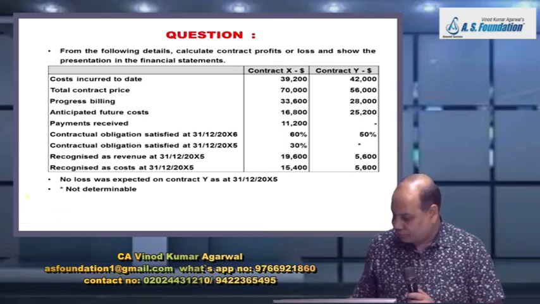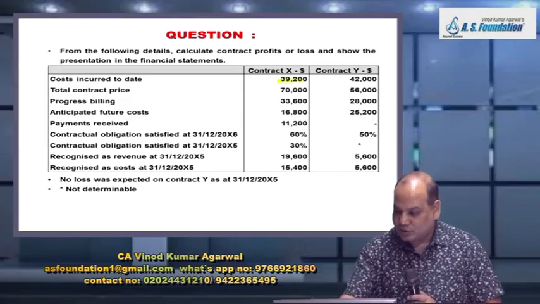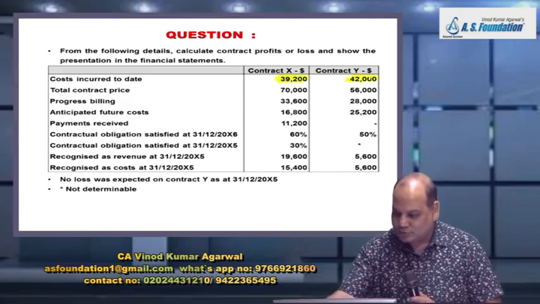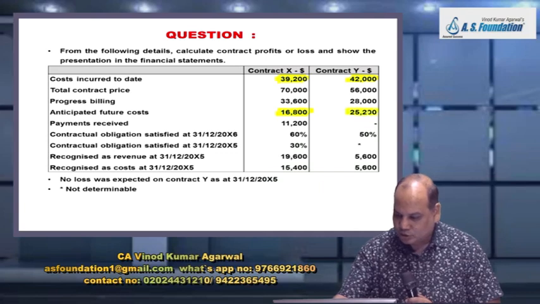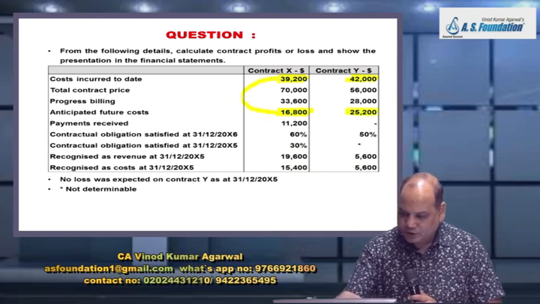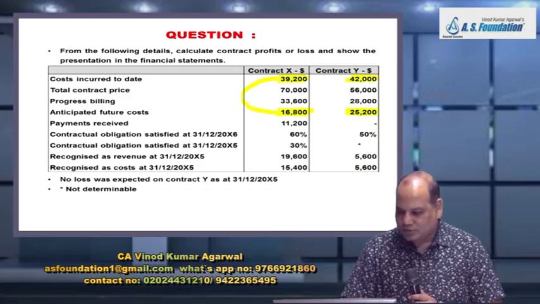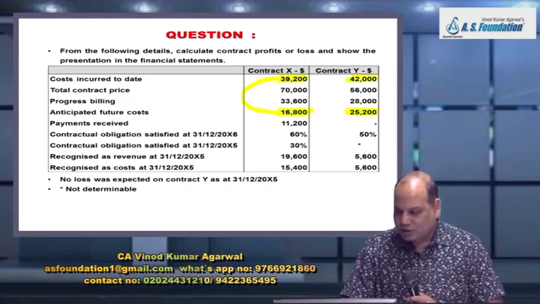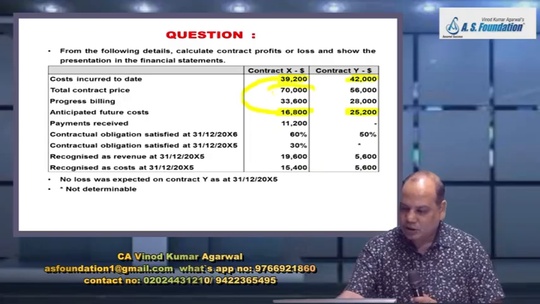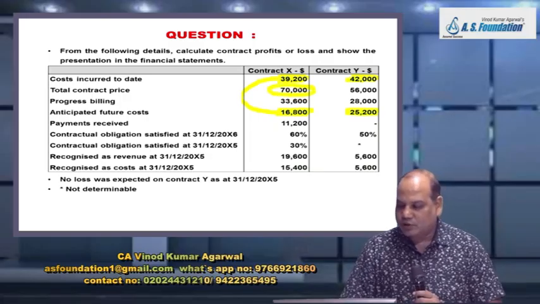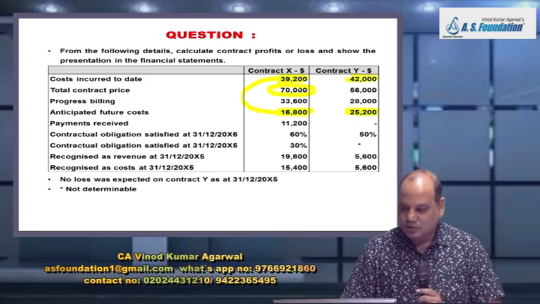Now see, you have to do one calculation, either mentally or in the notebook, whether there is an anticipated loss or not. So if I check for X on your calculator, 39,200 plus 16,800, how much is that? 56,000, which is much below the contract price. So X is a profit generating project.